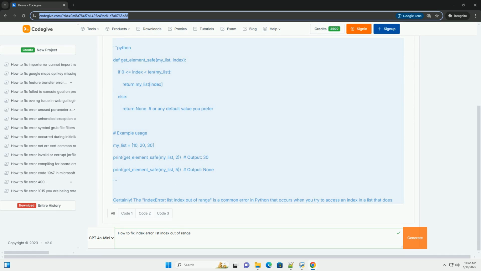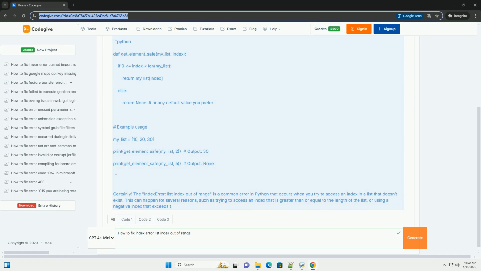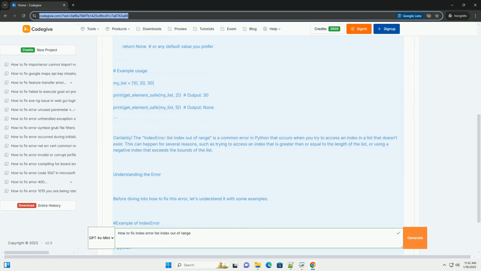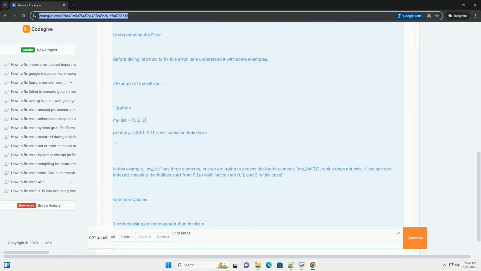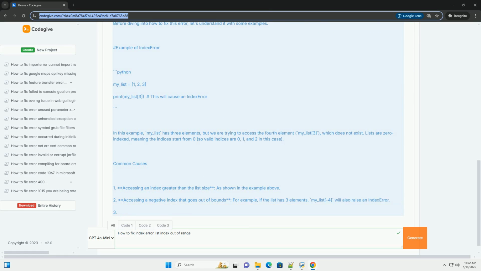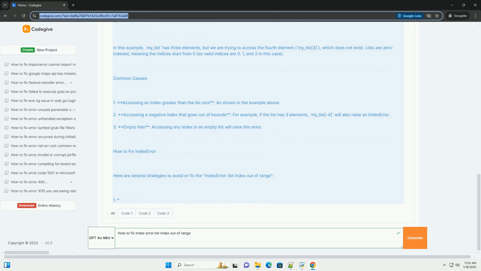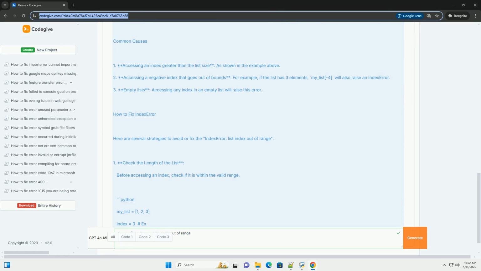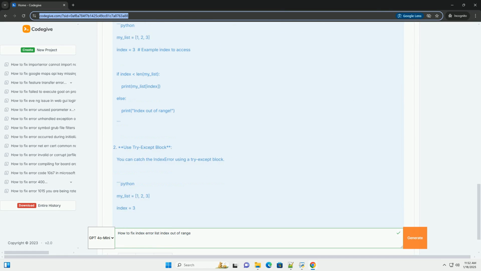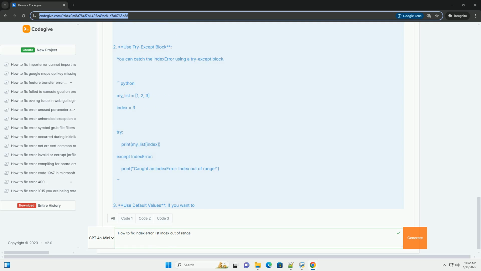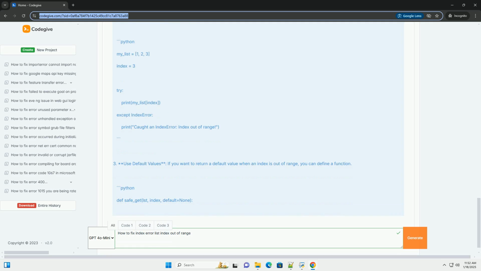Certainly. The IndexError, list index out of range, is a common error in Python that occurs when you try to access an index in a list that doesn't exist. This can happen for several reasons, such as trying to access an index that is greater than or equal to the length of the list, or using a negative index that exceeds the bounds of the list.